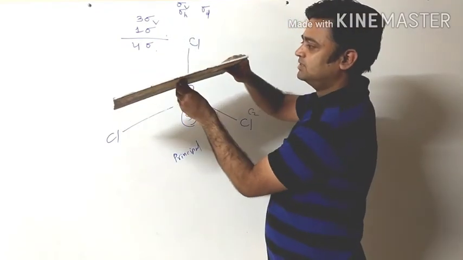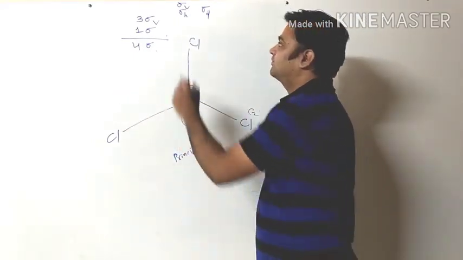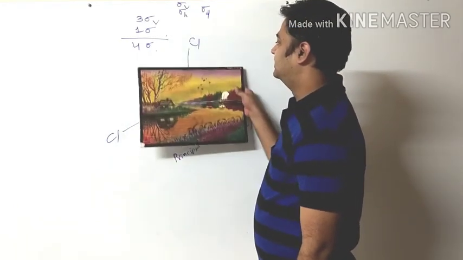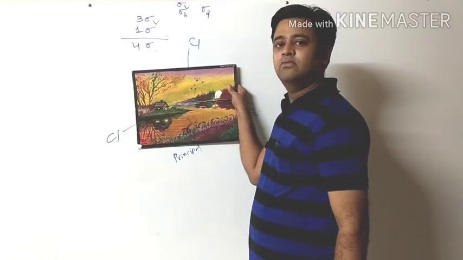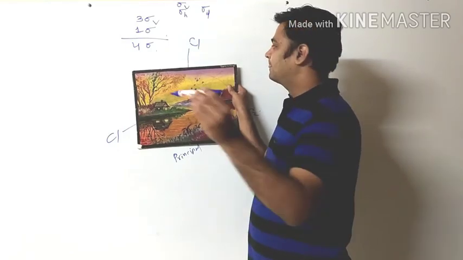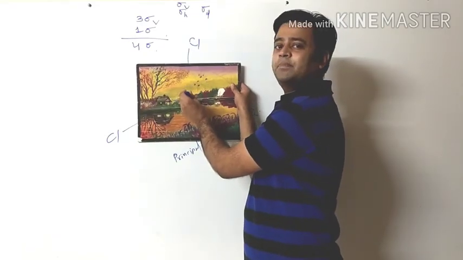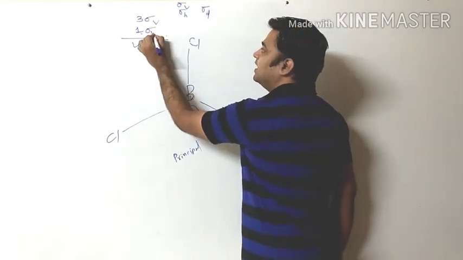The principal axis is parallel to the plane. And therefore 3 sigma V are there. Okay. And one more plane like this, over all the atoms. What type is it? Definitely the line is over the boron, like this. Yes, these two are perpendicular to each other, and therefore this sigma is sigma H.